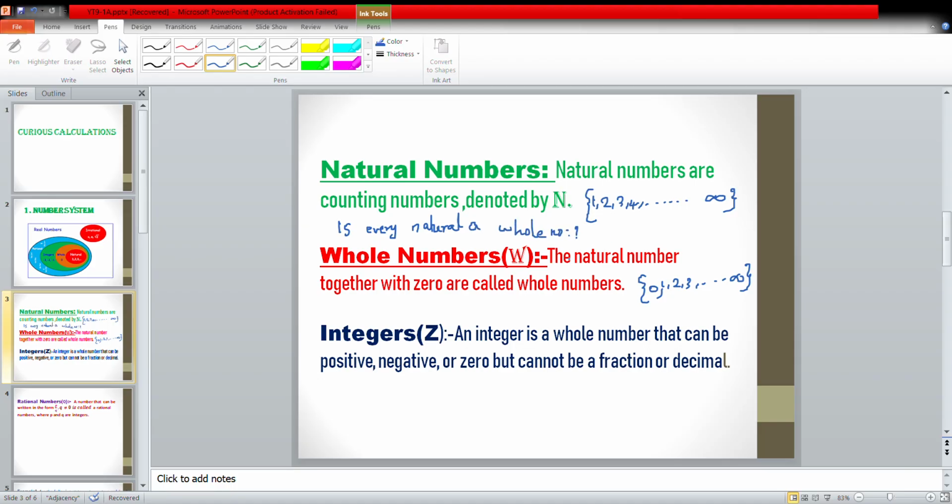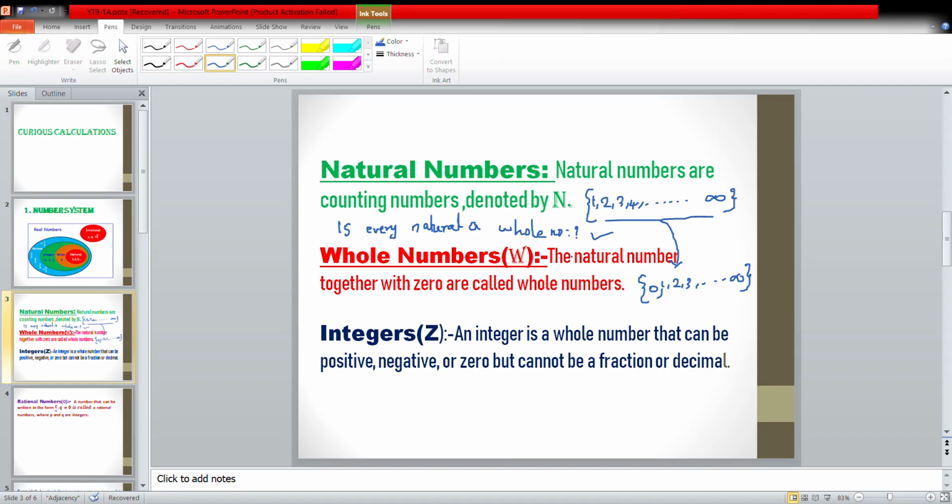We are asking about every natural number. Look at the natural numbers. Natural numbers are the collection of 1, 2, 3, etc. Are they in the collection of whole numbers? Yes. 1, 2, 3, etc. all belong to the whole number collection. So we can say yes, every natural number is a whole number.